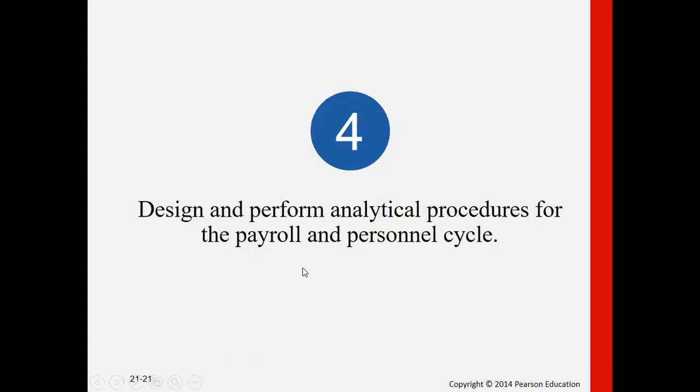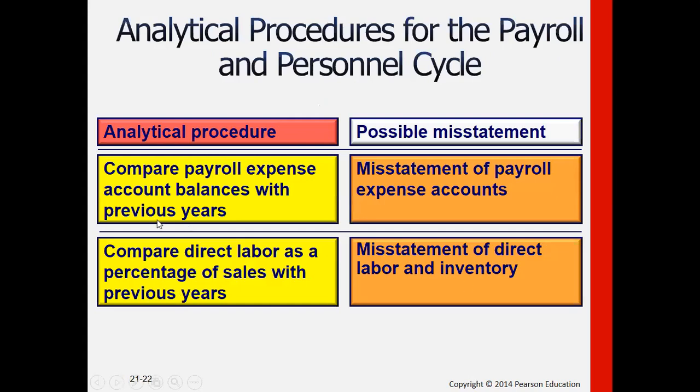For design four, we perform also analytical procedures or the ratios in the payroll and personnel cycle. For example, if we compare payroll expense that we have with previous years, it's possible that there would be misstatements, most especially if there has been no change in terms of number of employees. Although it's possible that because of increases during the year, or there could be changes with the number of employees or any other reasons like retirement, for example, or resignation. So that would have impact on the balances.